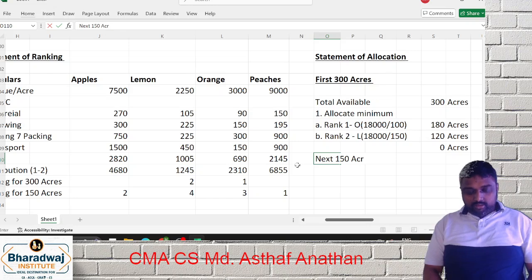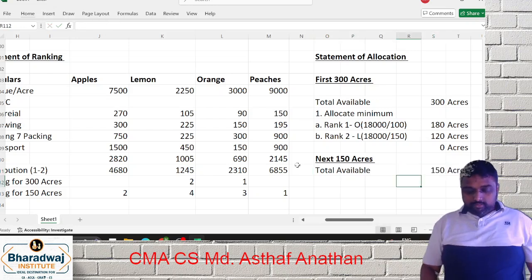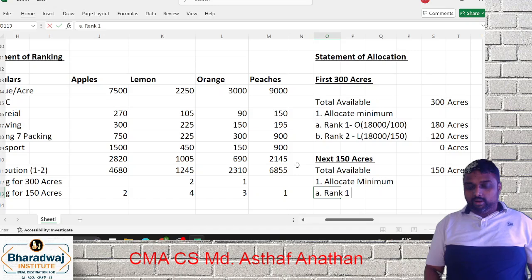Next we'll go for the next 150 acres. Total available is 150 acres. First allocate the minimum. First you will go to rank 1. Rank 1 is what?